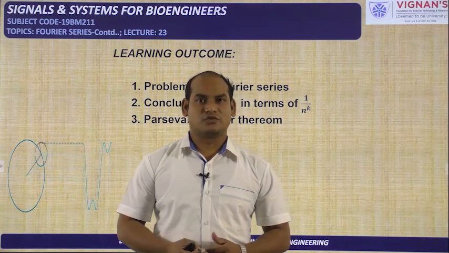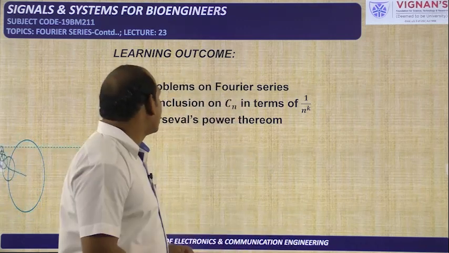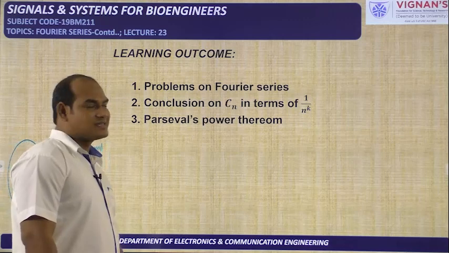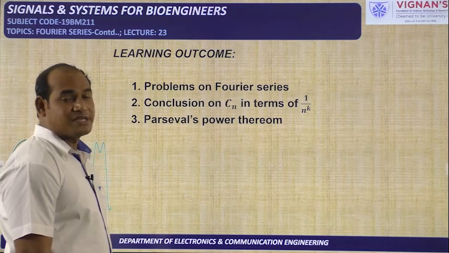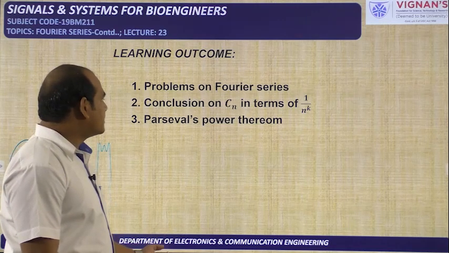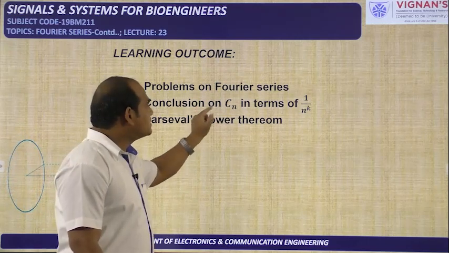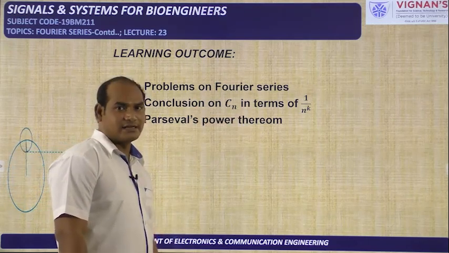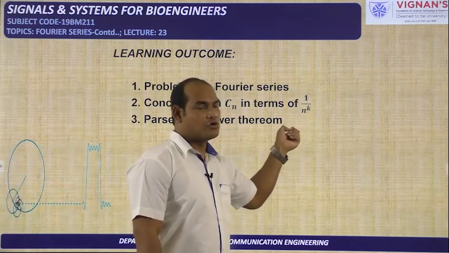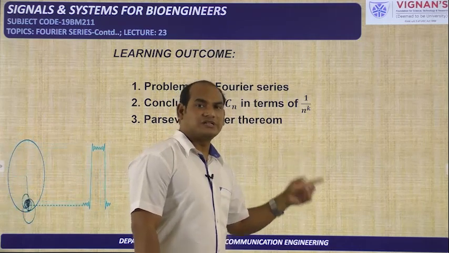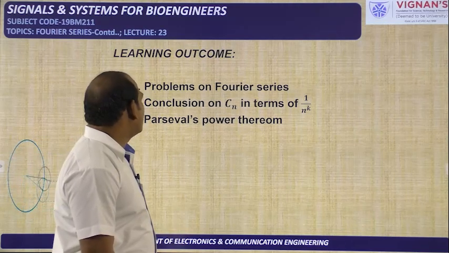We are discussing the Fourier series, and in this lecture also we will continue our discussion regarding the Fourier series, and these are the learning outcomes of this particular lecture. We will see some problems on the Fourier series, and we will give one important conclusion based upon the time domain signal, how this Cn will vary. In specific cases we will see how Cn is related to 1 by n. It may be 1 by n, 1 by n square, or 1 by n cube. How it is related to the time domain signal, we will give one important conclusion regarding that. That is one of our learning outcomes.